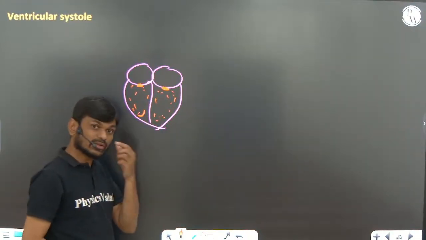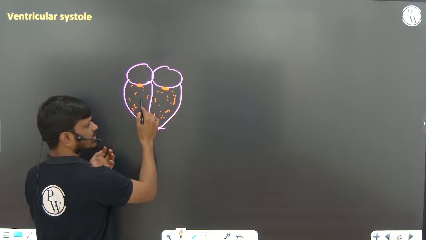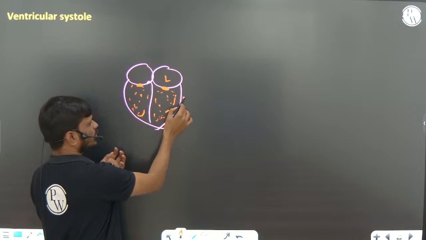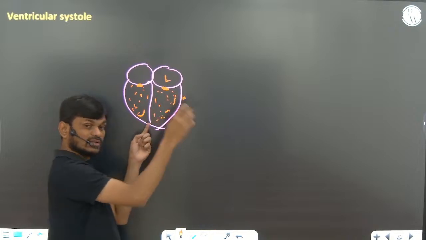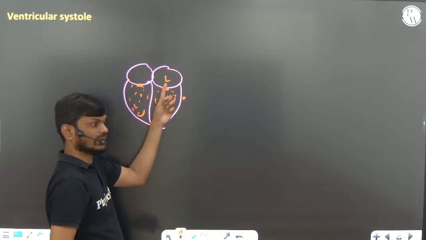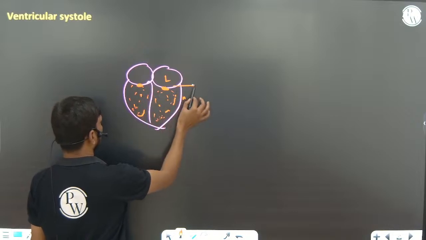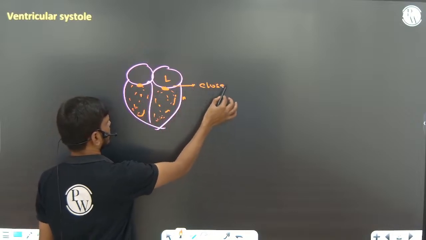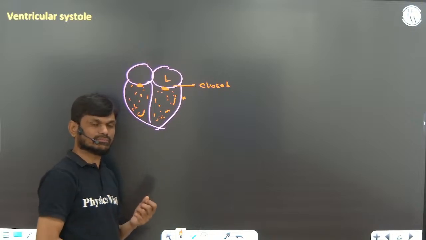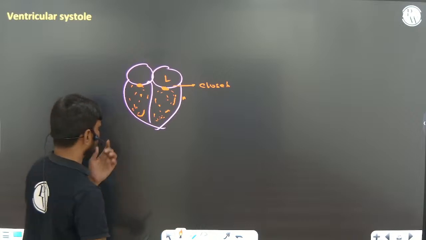You can see the blood pressure in the ventricle is increasing; less pressure here and more pressure here. So then there is a chance of backward movement of blood from the ventricle to the atria. To overcome that problem, the tricuspid valve and bicuspid valve are closing, or the AV valves are closed. They produce the first sound of the heart, lub. Okay, lub sound will be produced.